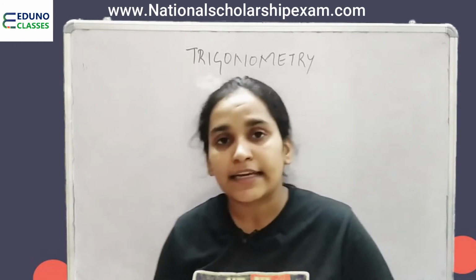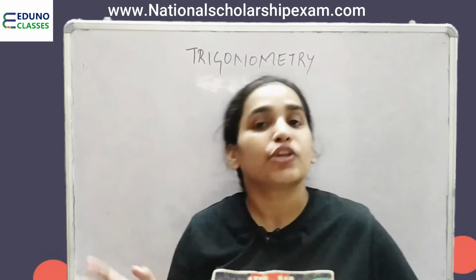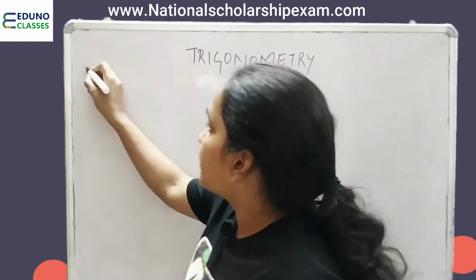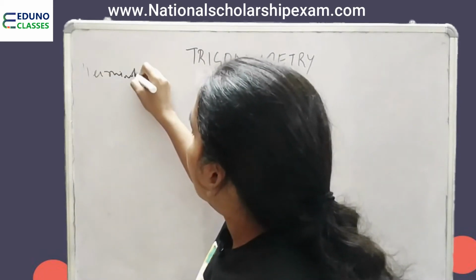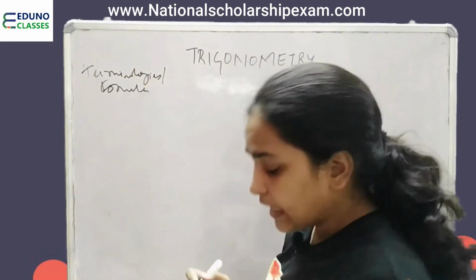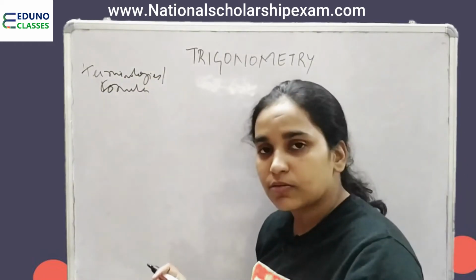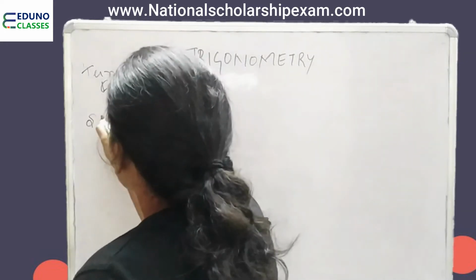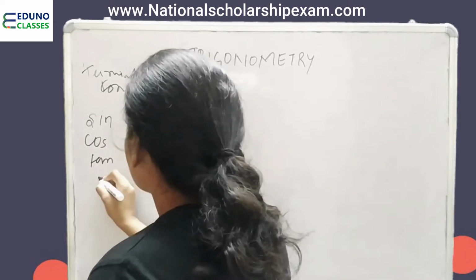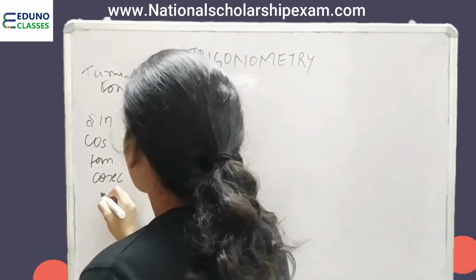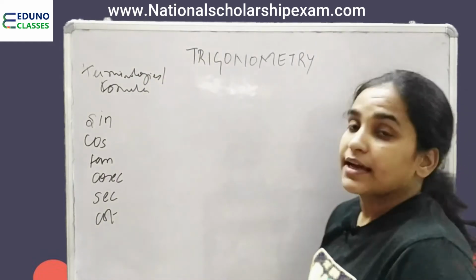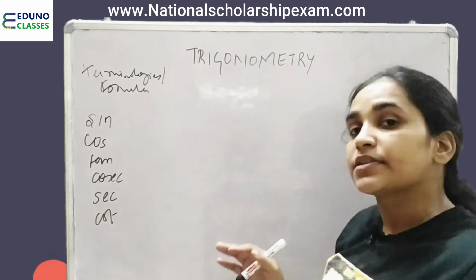So students, till date we have finished the introduction of trigonometry. Now we will move to the terminologies and formulas. So what will we cover now? Terminology and formulas. I told you that there are six standard ratios: sine, cos, tan, cosec, sec and cot. Right? This is what we have seen in our books.